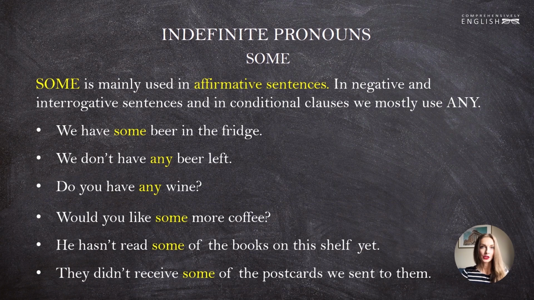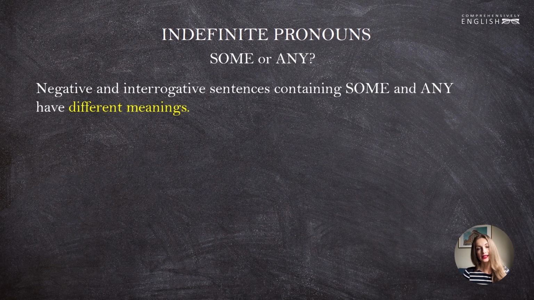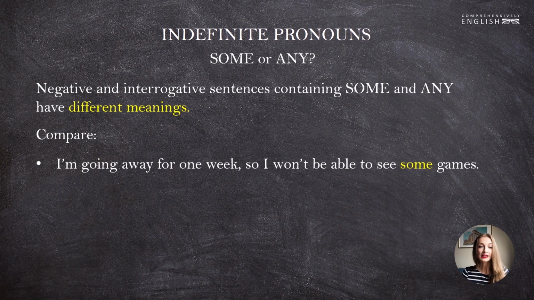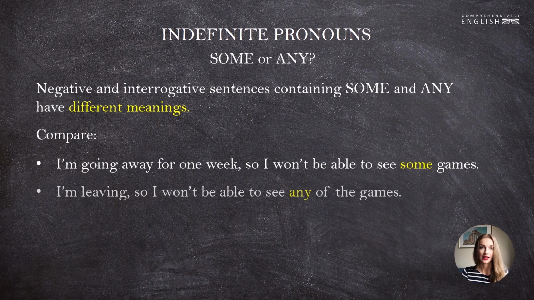Now, let's talk a little bit more about the difference between some and any. Negative and interrogative sentences containing some and any may have different meanings. Let's compare. I'm going away for 1 week, so I won't be able to see some games. And I'm leaving, so I won't be able to see any of the games.